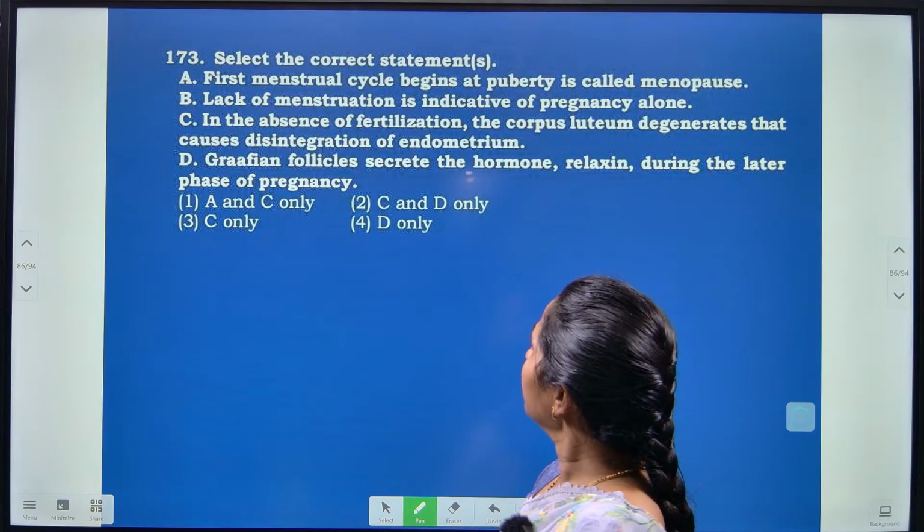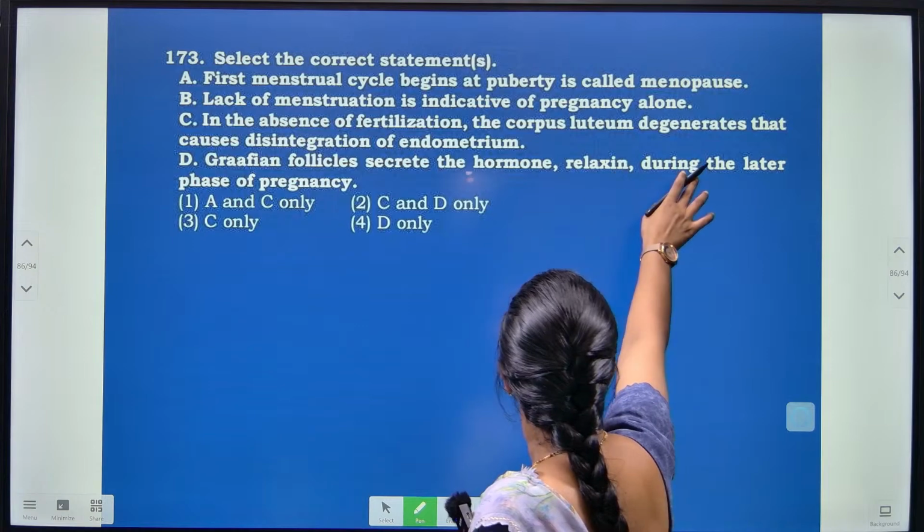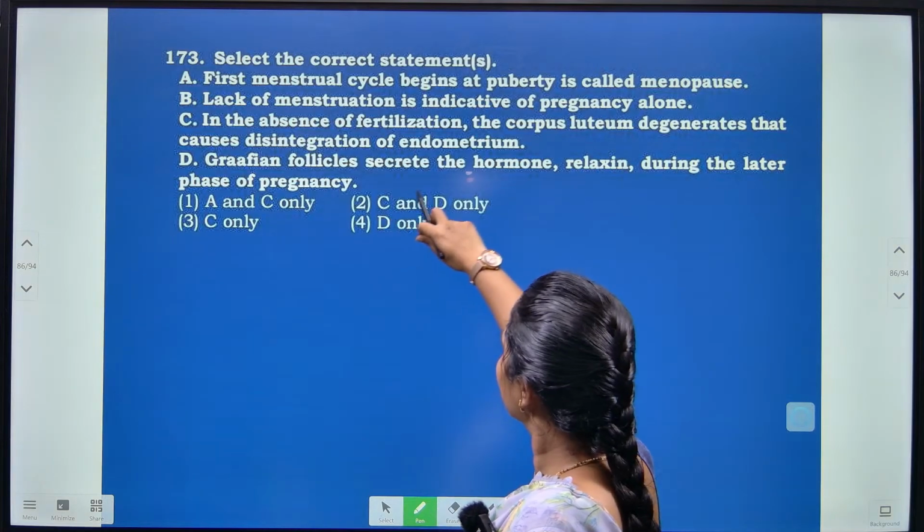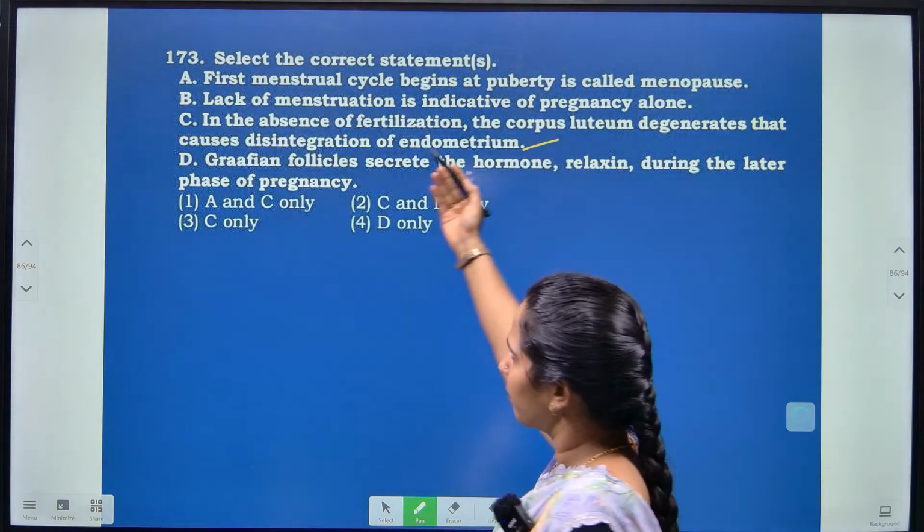Next, in the absence of fertilization, the corpus luteum degenerates, that causes disintegration of the endometrium. Exactly right here.